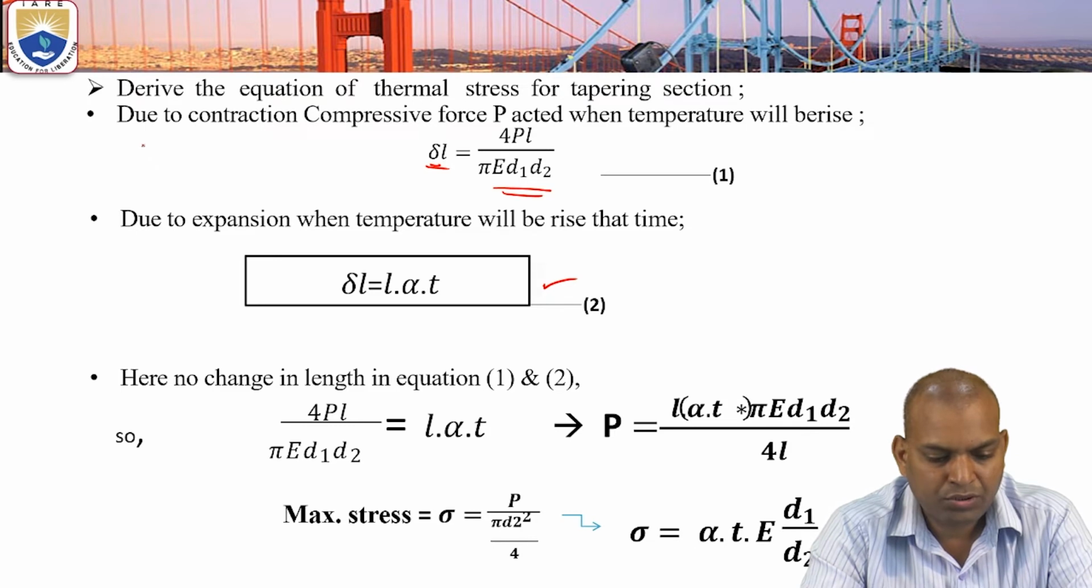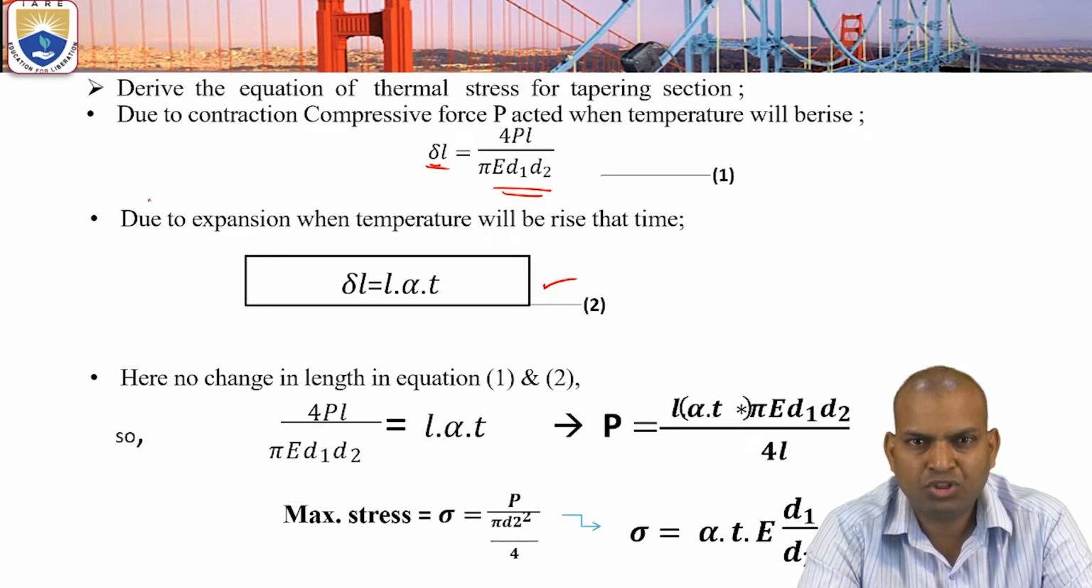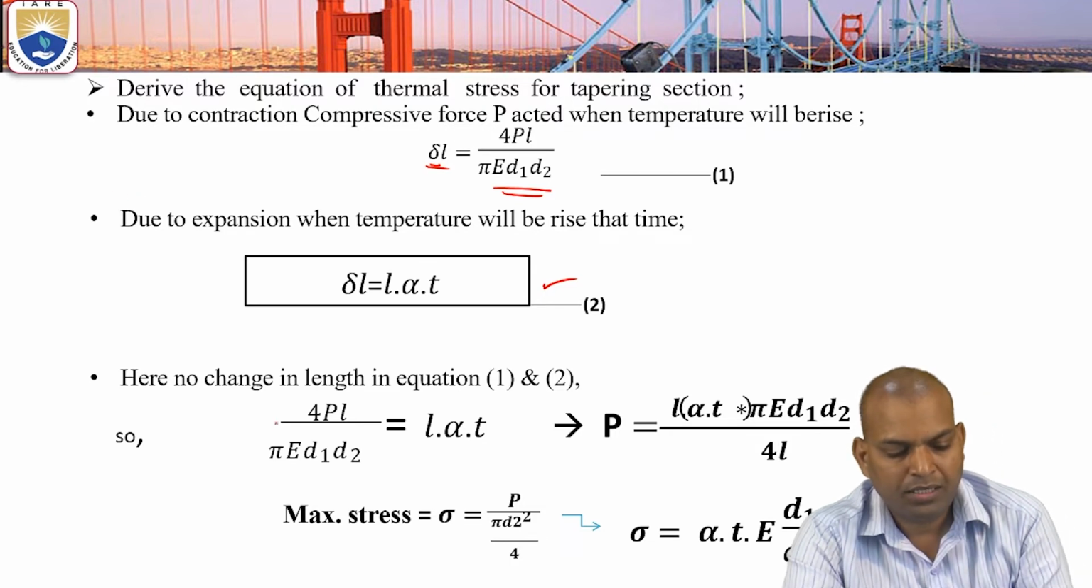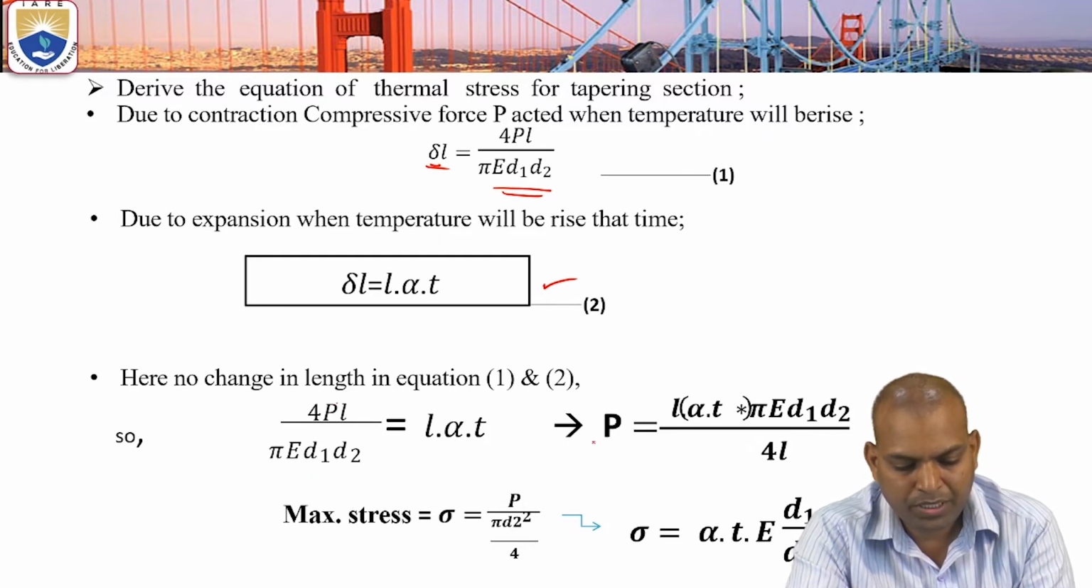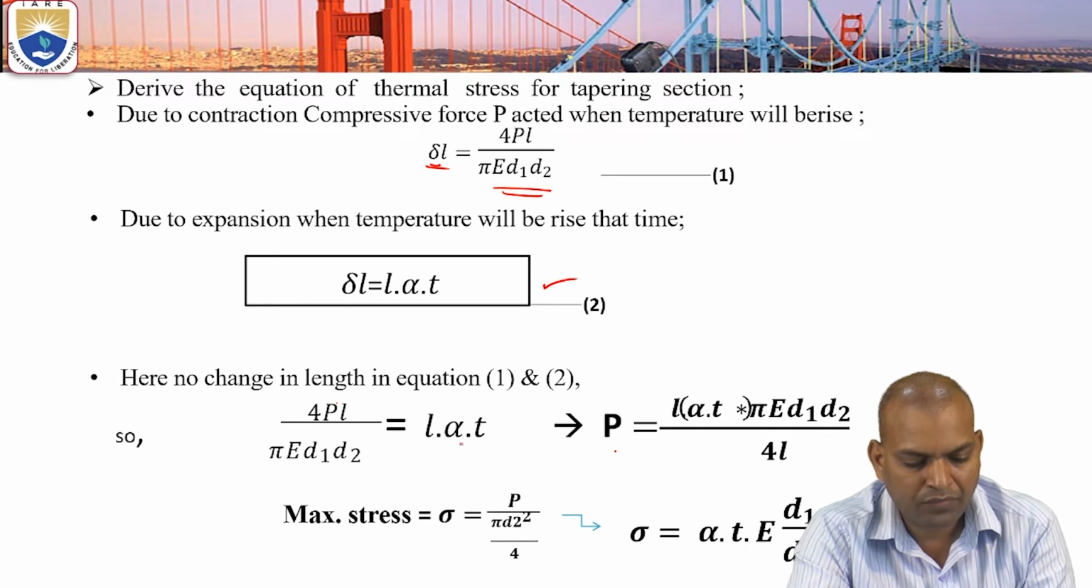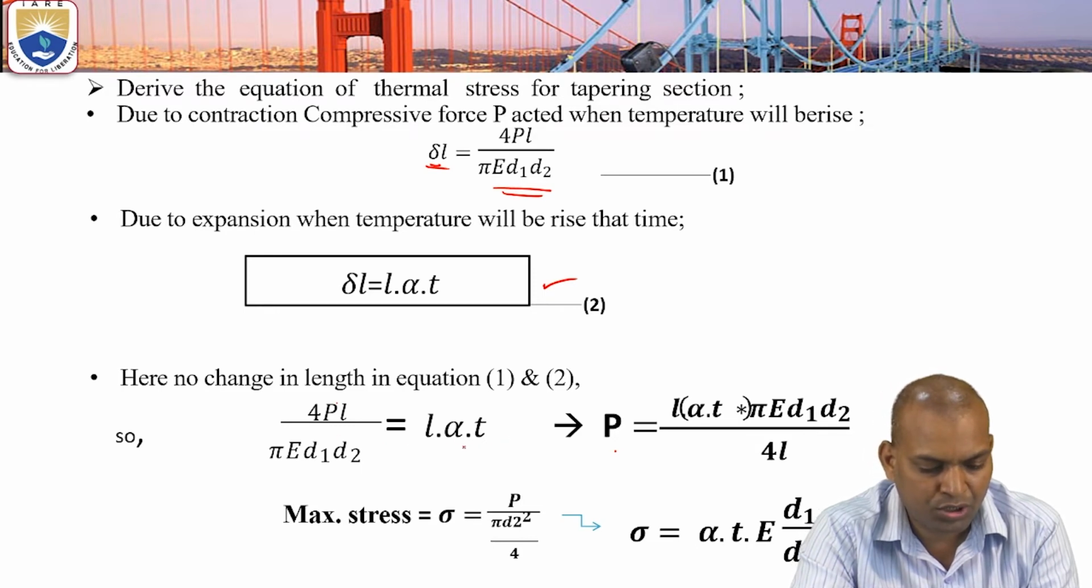So the compression due to the load and the expansion due to temperature, if we equate them, then there is no change in length. Equating 1 and 2, 4PL by pi E D1 D2 equals L alpha T. From that, P equals L alpha T times pi E D1 D2 by 4L.